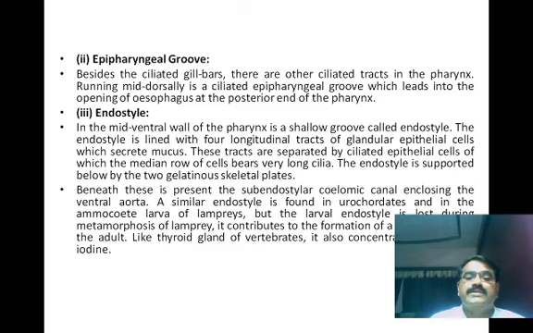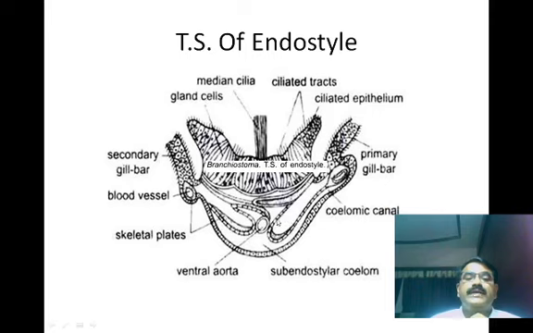A similar endostyle is found in the urochordates and in the ammocoete larva of the lampreys, but the larval endostyle is lost during metamorphosis of the lamprey. It contributes to the formation of the thyroid gland in the adult, like the thyroid gland of vertebrates. It also concentrates radioactive iodine. The endostyle is the junction where the pharynx and the esophagus are connected to each other. They are known as the endostylar regions.